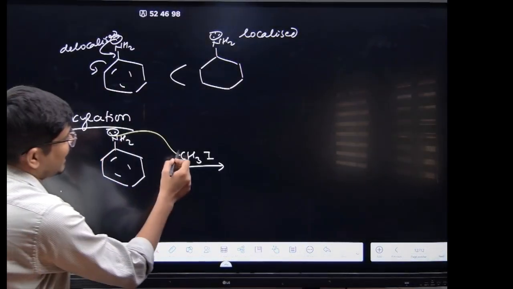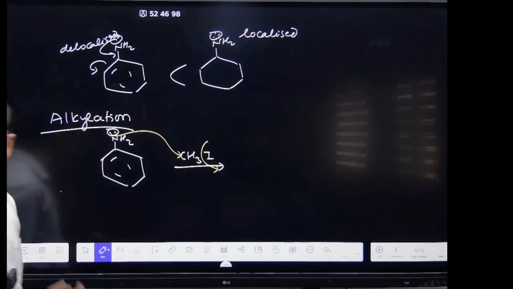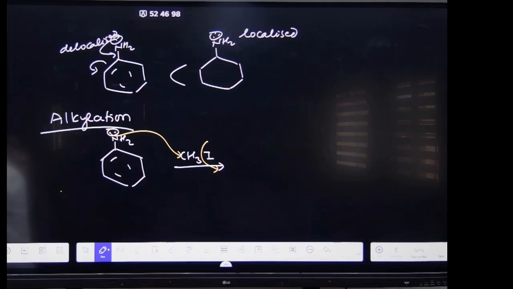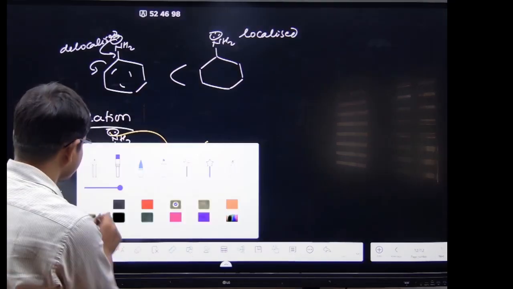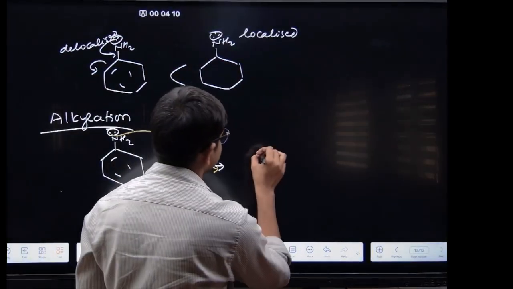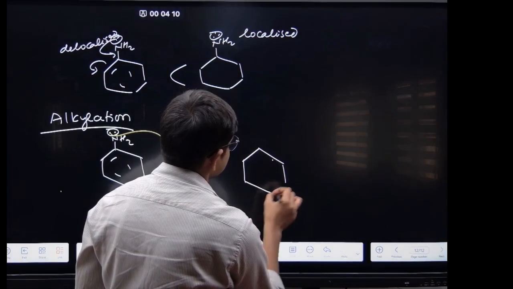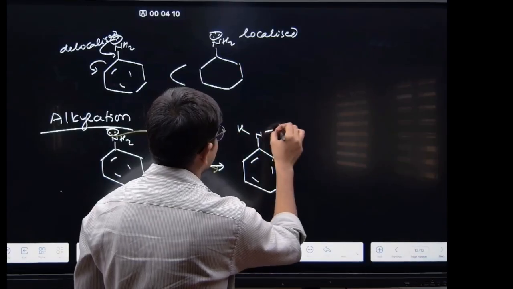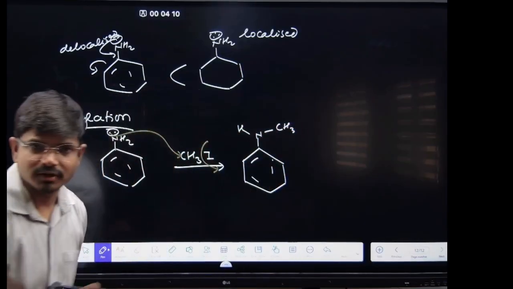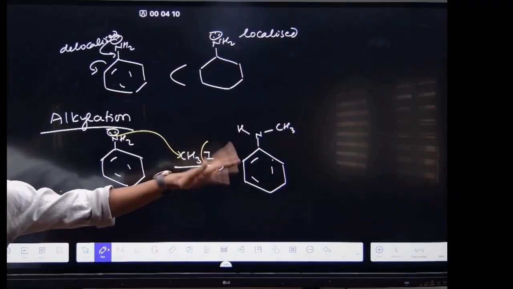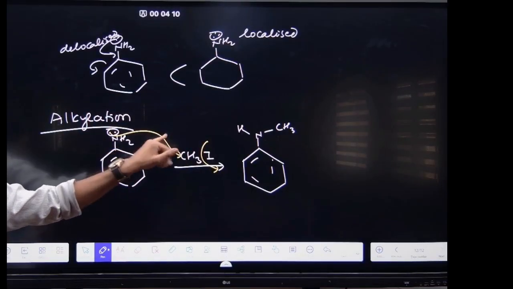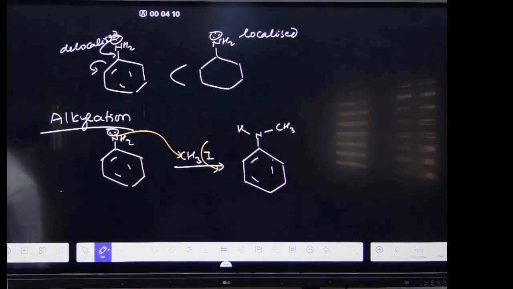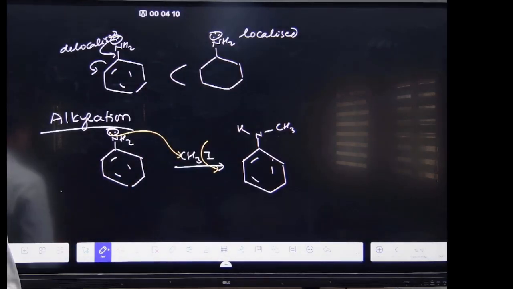This lone pair will attack here and the I will go. So what will happen here? You get NH-CH3. This is known as alkylation because N has the lone pair.